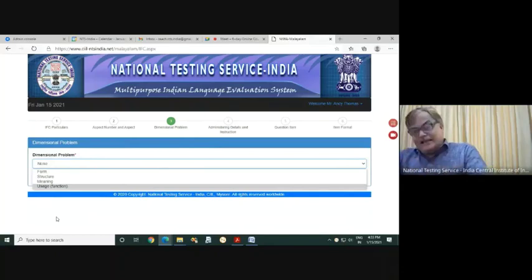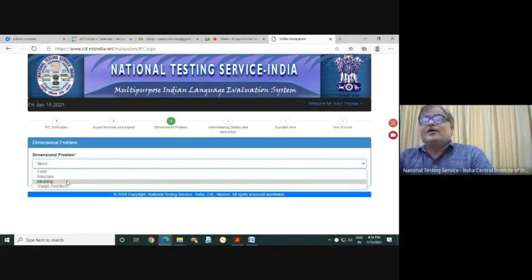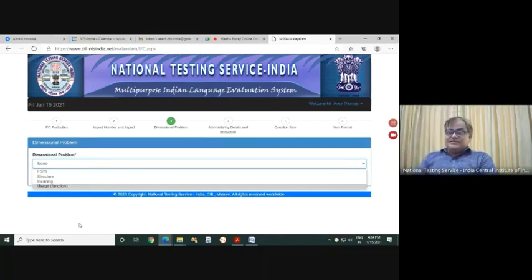If you go for language, it is up to you, and you have to try to make a balance. If you write 10 questions from the literature side, you have to write 10 questions from the language side, the grammar side also, because you have been teaching both. So if it is the language side, they will ask for form or structure or meaning or usage. It means what question you are going to ask.